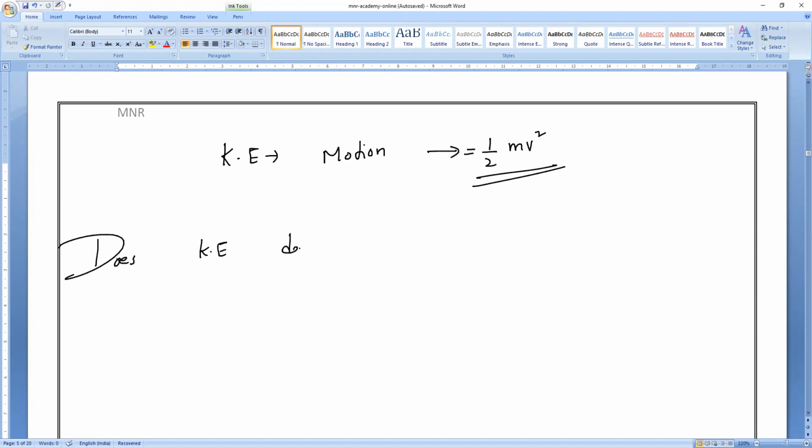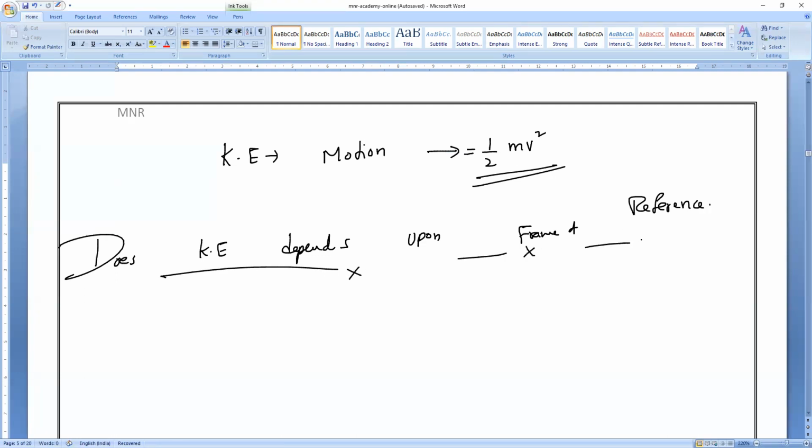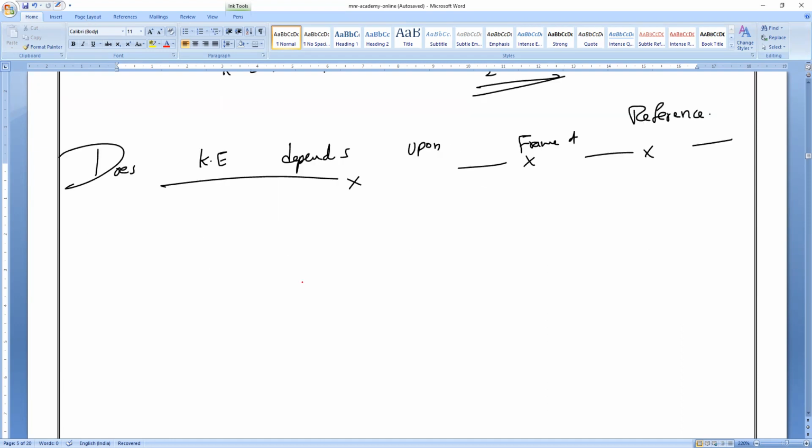Kinetic energy depends on what, everybody? Kinetic energy depends upon the frame of reference. Based upon the frame of reference, we can decide whether the body is said to be in motion, or the object is said to be in state of rest. I think I have given you the definition of state of motion and state of rest. Am I right, guys? Yes, sir.